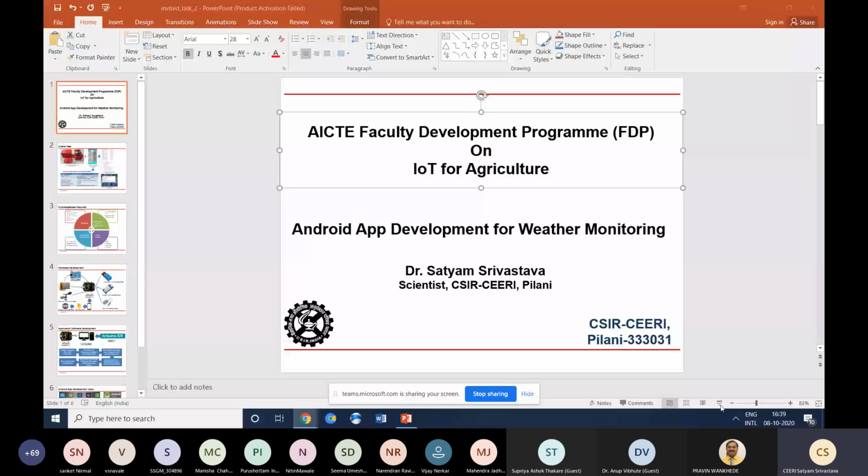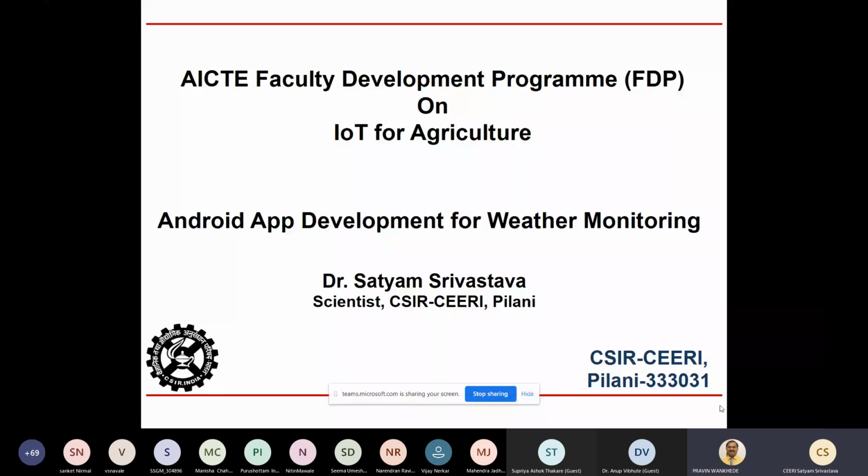Okay, so now can you see the screen? Praveen, can you see the screen? Yeah, it is visible. Okay.